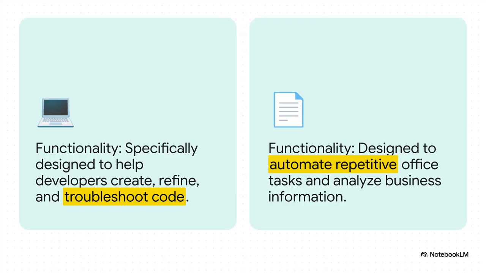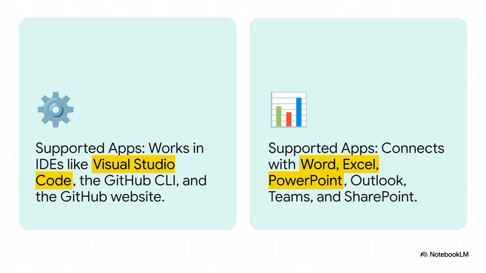First up, functionality. What do they actually do? This is the most fundamental difference. GitHub Copilot is laser-focused on one thing, creating and fixing code. Microsoft 365 Copilot, on the other hand, is all about automating office tasks and analyzing business data. Their core purpose is just worlds apart. Next, where do they even live? GitHub Copilot operates in the developer's natural habitat, their code editor, the command line, and of course GitHub.com. Meanwhile, Microsoft 365 Copilot lives where business pros spend their time, inside Word, Excel, Teams, and Outlook. They're in completely different ecosystems for completely different jobs.